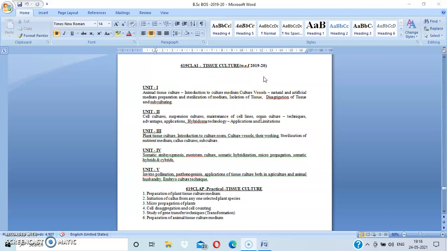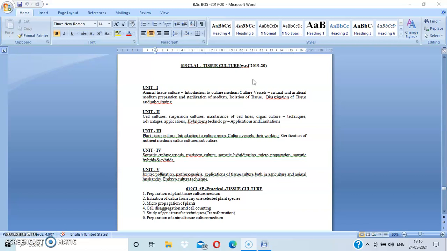The type of medium you select depends upon whatever culture you are going to do in your lab. Based on that you need to select your culture medium. That concept you study over here. Coming to natural and artificial medium: if you prepare a medium from natural sources, that is called natural medium. If you provide a nutrient medium from artificial sources for the cultivation of the tissue, that is called artificial medium.